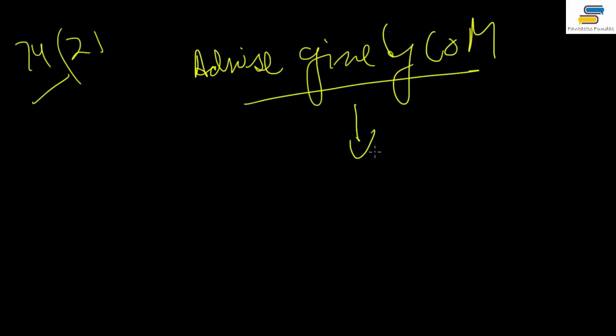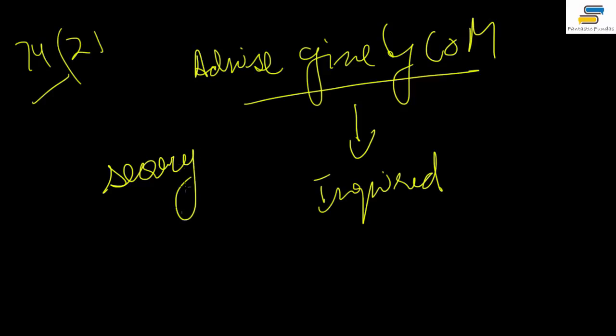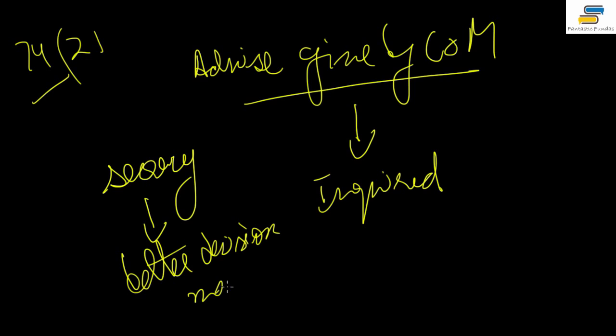It cannot be inquired into. That is the point. Why is this given? To maintain secrecy. Why do we need secrecy? Because there are so many things which are of national importance and national security, for better decision making. That is why this has been given here.